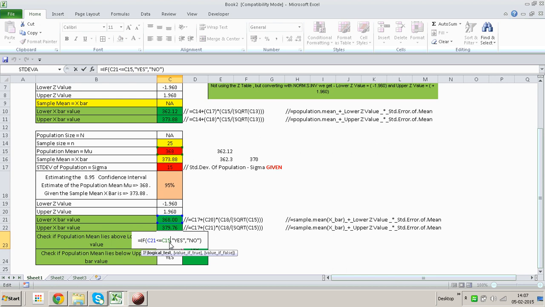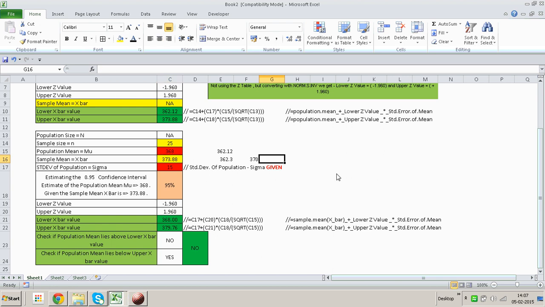Yeah, but it is equal to, so I don't know if my formula is working well, because 368 I am getting, and 368 is equal to 368 in C15. So C22 and C21 and C15 are equal, so I should be getting a yes over here. So I need to either check my if or there is something wrong. But any which ways, I'll retain this figure. I'll say 373.88 is okay, 373.88 is fine.